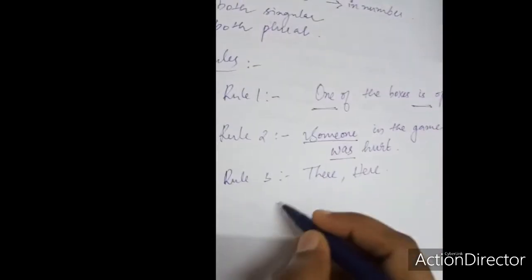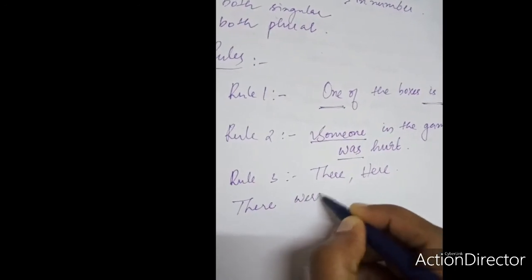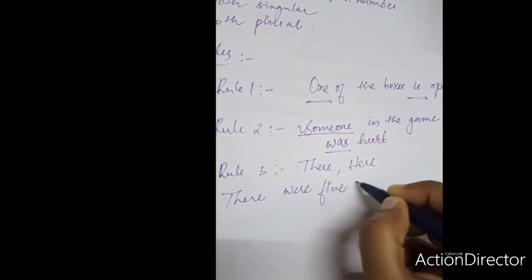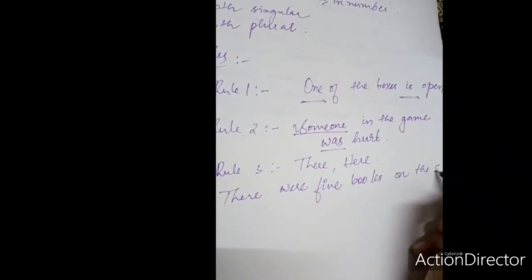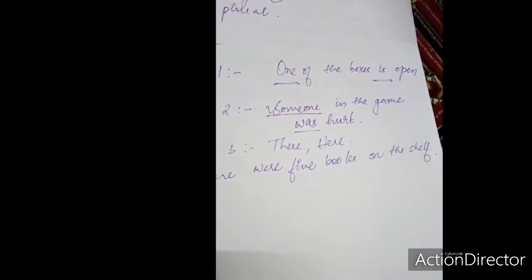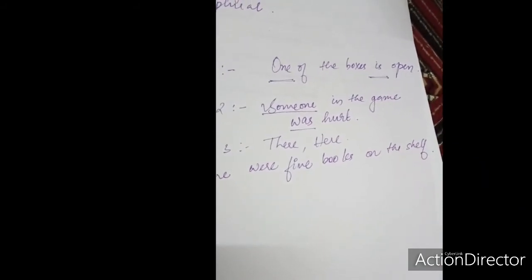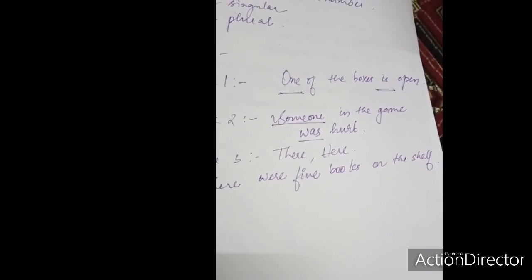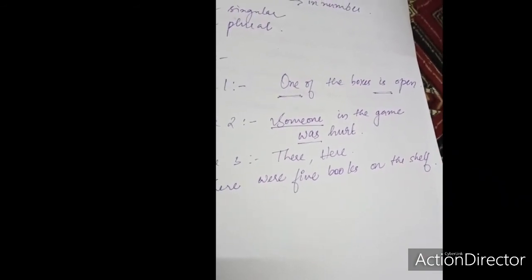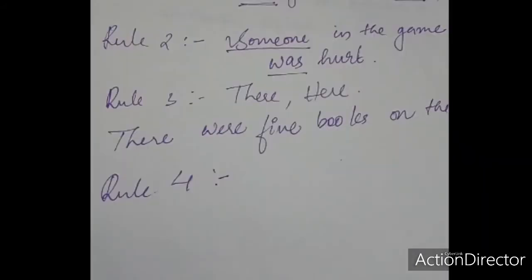For example, there were 5 books on the shelf. So here were agrees with the subject books. So there and here are never used as subjects in case of subject-verb agreement.